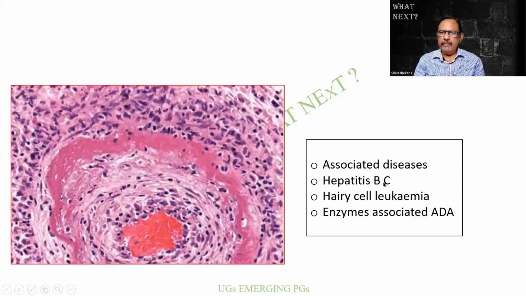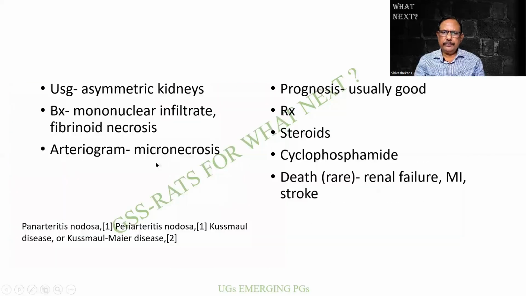The associated diseases can be hepatitis B or C, hairy cell leukemia, and enzymes associated, ADA. What is this ADA? Ultrasound will be showing asymmetric kidneys. Biopsy can show mononuclear infiltrate, fibrinoid necrosis, arteriogram for microaneurysms. And the prognosis is usually good if treated early with steroids, cyclophosphamide. Death is rare and can be due to renal failure, myocardial infarction, or stroke.